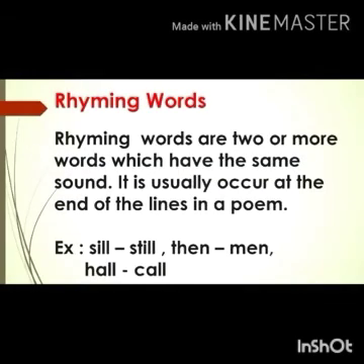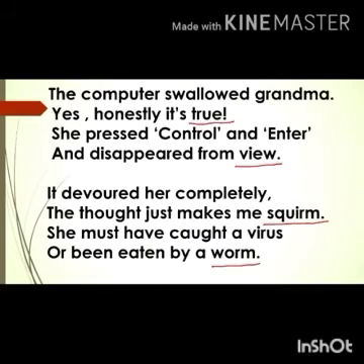Now let us see the rhyming words. Rhyming words are two or more words which have the same sound. It is the same sound but the spellings are different. It usually occurs at the end of the lines in a poem. For example, still, then, men, hall, call. So here you see children rhyming words. The sounds are the same but not the spellings. Now let us see in our poem.